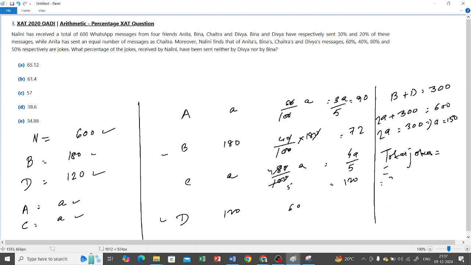Okay, so 90 plus 72 plus 120 plus 60, that will give me 342. Now what percentage has been sent neither by Divya nor by Bina? So that means 90 plus 120, that is 210, divided by 342 into 100. So that is 61.4.